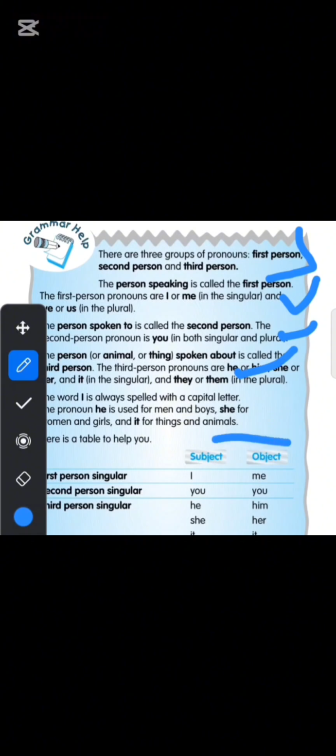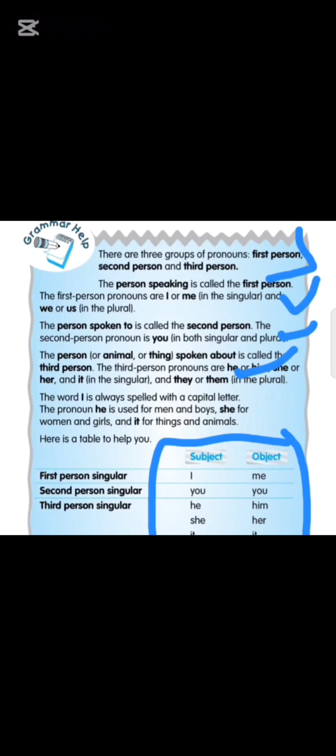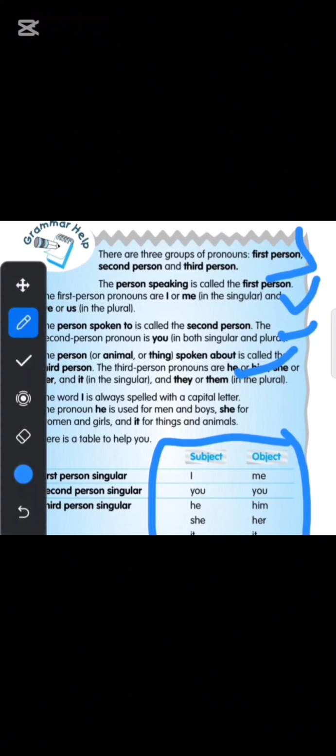Okay. Now this is the table. That is the description of this table. Here you can see the first person singular, second person singular, third person singular. Then we have first person plural, second person plural, and third person plural. Do you know what is singular and plural? Single means once and plural means more than one. Okay. Got it? Yes. Now moving on to the next page.